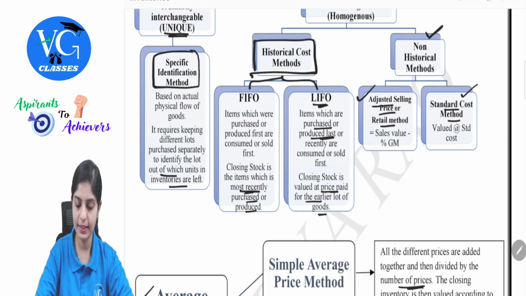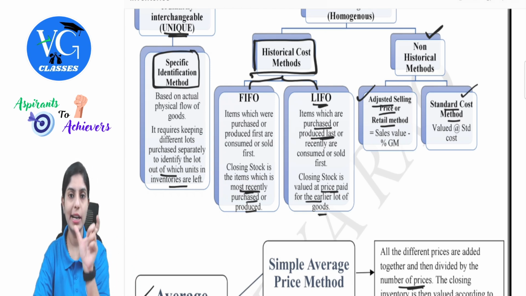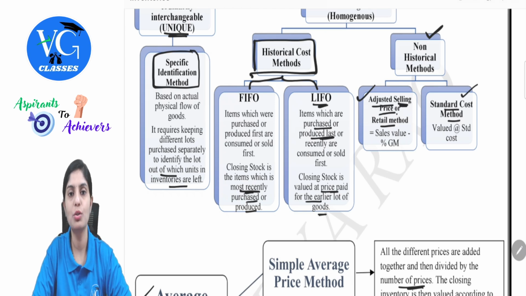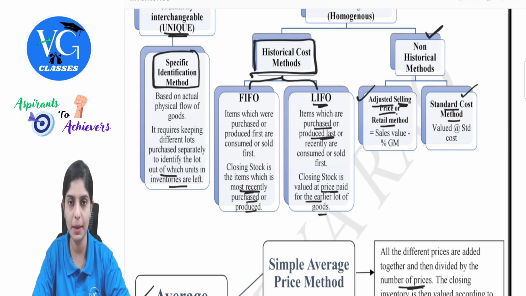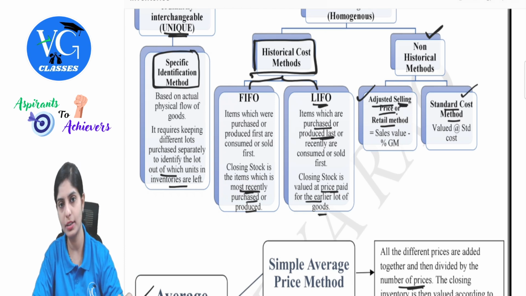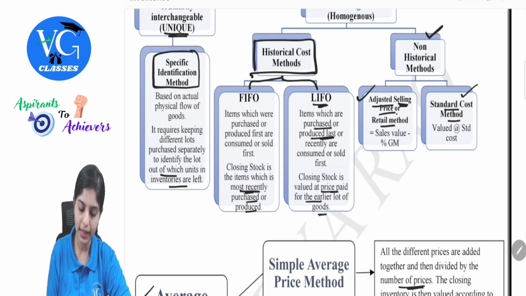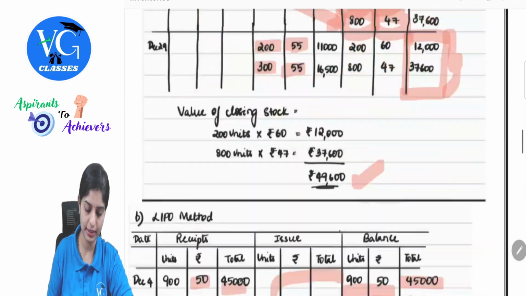Coming to adjusted selling price or retail method. In this method, the main ideology here is to value closing stock at cost. But as the name itself says, selling price or retail method. In majority of scenarios, you will be given the value of closing stock at selling price. What are we supposed to do? We have to remove the profit percentage here so that we can get it at cost. So that's why sales value minus percentage of gross margin. How to do this? We will understand this in questions.